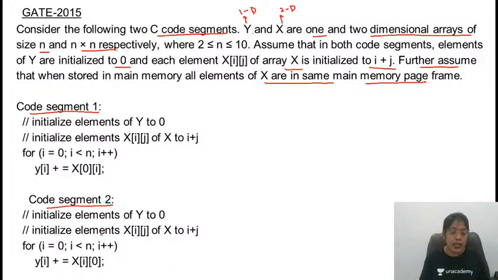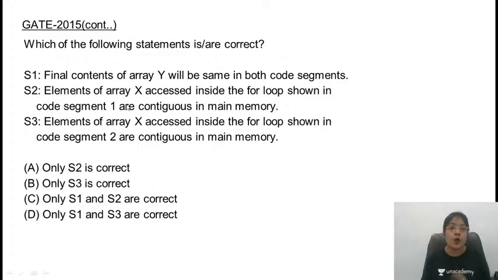Two code segments are given. We'll analyze these code segments later. First of all, let's see what is asked in the question. 3 statements were given. Which of the following statements is or are correct? First statement is saying that the final contents of array y will be the same in both the code segments. As you are given 2 code segments, they are saying that at the end of both code segments, the array contents will be the same for array y.